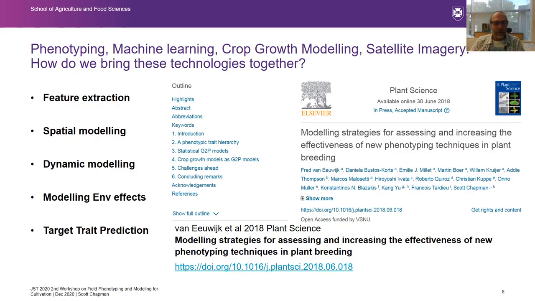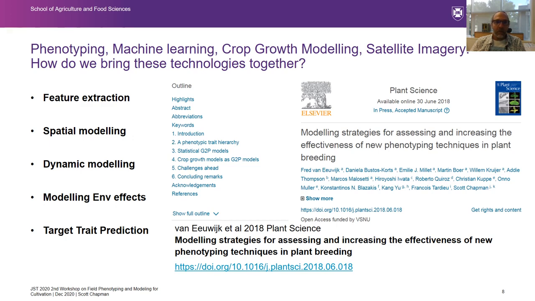So how do we bring these technologies together? One of the ways we've looked at this is in a paper we published a couple of years ago, working particularly with the team in Wageningen and some other partners, including University of Tokyo and INRA. This paper that Fred van Eeuwijk led talks about modelling strategies for improving the effectiveness of phenotyping techniques.